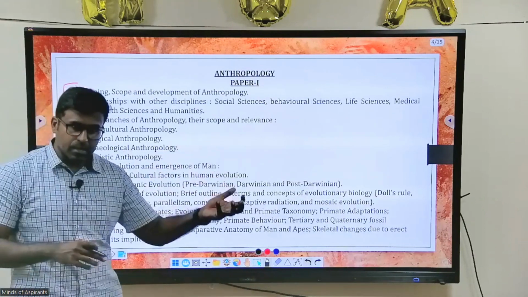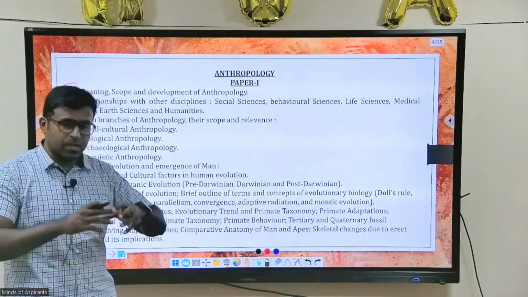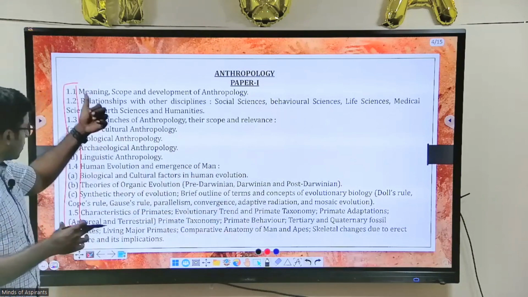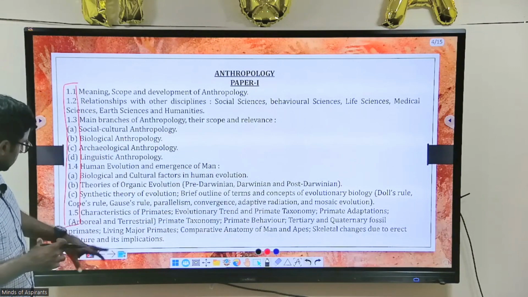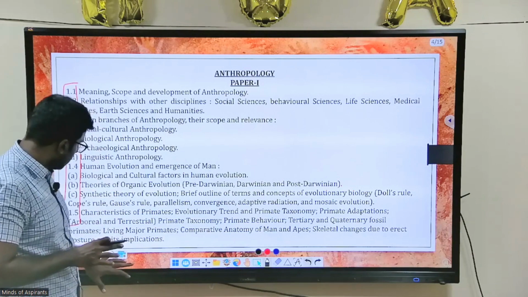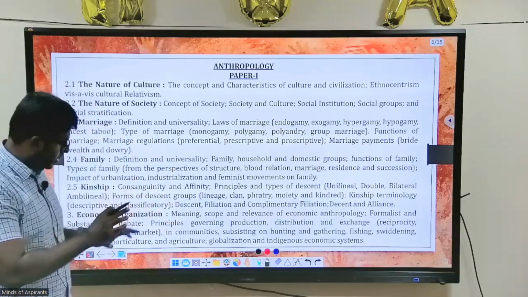There was a person you might definitely know called Darwin. That person gave this theory of how this puzzle came about, how this tree was built. So that we'll see in this whole portion. This is the starting. This whole part comprises biological anthropology. The next important section is cultural anthropology.